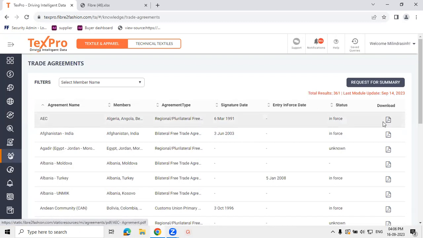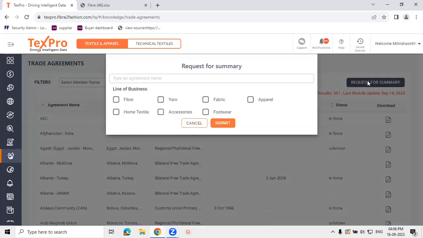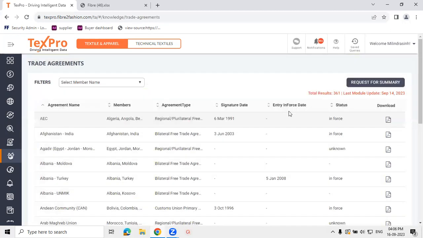In case you don't wish to go through those lengthy documents, you can also request a summary, which is absolutely free of cost, inclusive under the TextPro subscription. You can just select the agreement, select the line of business according to which you would like the agreements to be summarized. And once you put down the request from here, within 5 to 7 working days, our team of analysts will work upon that and prepare a summarized document.